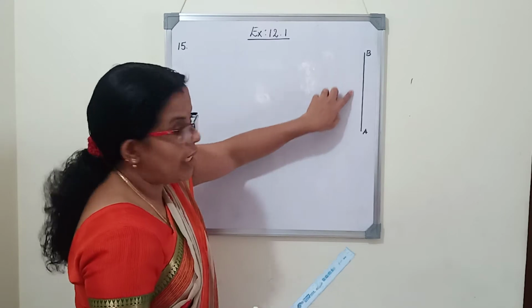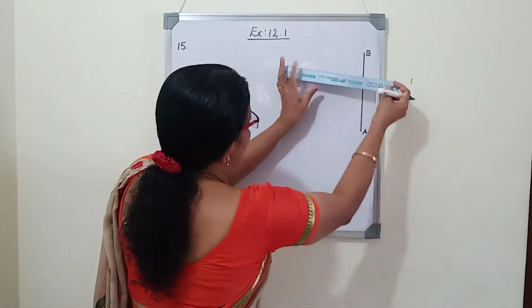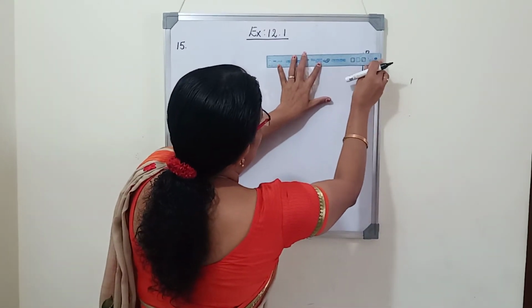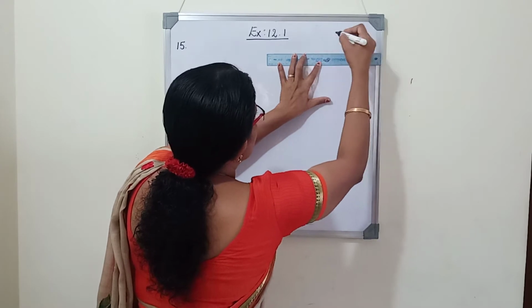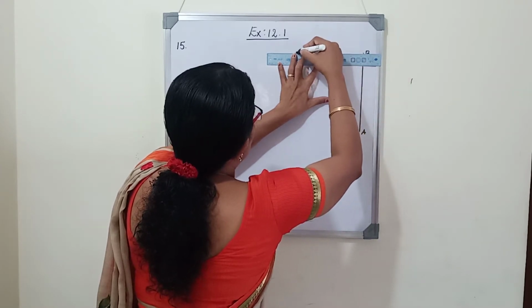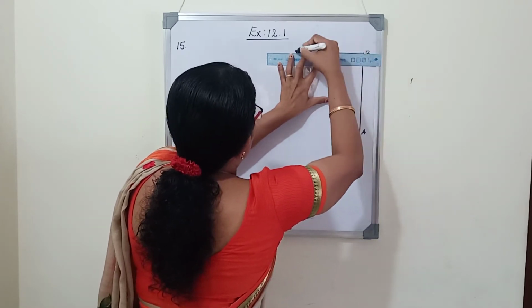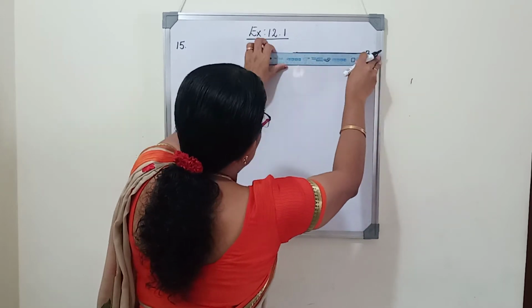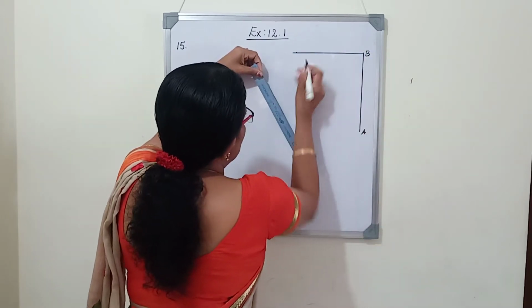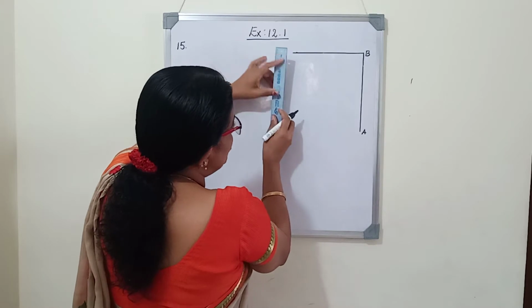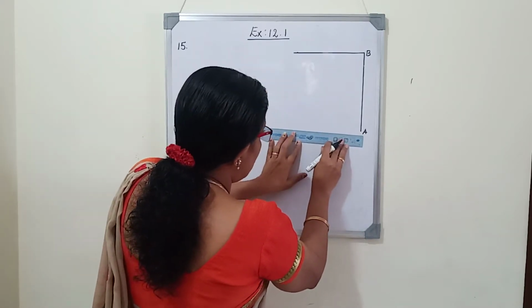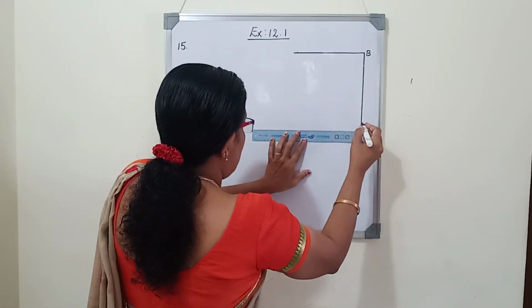So AB is the tower. A man is standing on the top of the tower. He will see that a car is approaching the foot of the tower with an angle of depression 30 degrees. So here this is the horizontal line. Now we will draw the ground.